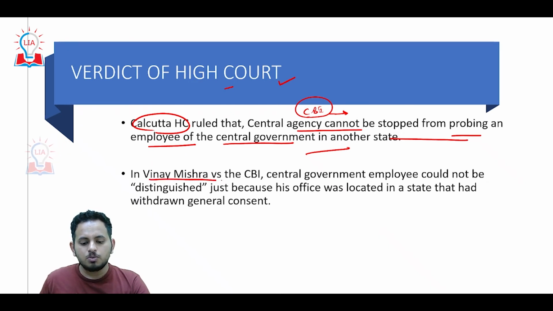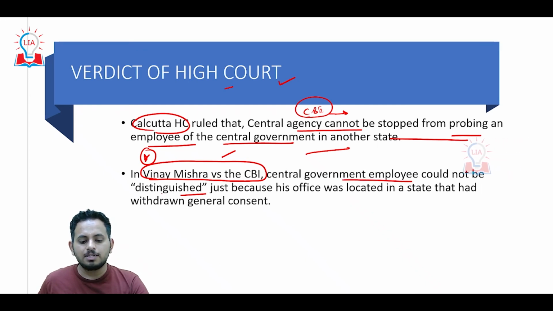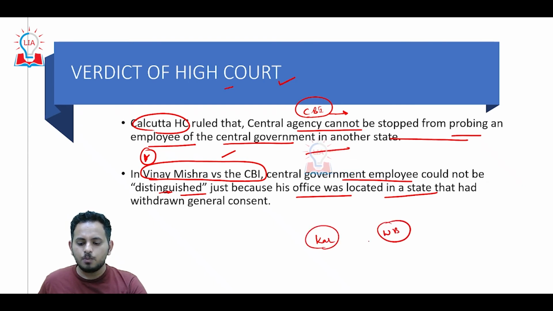In Vinay Mishra versus CBI, very important name, remember, the High Court said that a central government employee cannot be differentiated or granted immunity based on the location of his office in a particular state. Imagine an example of Karnataka and West Bengal.